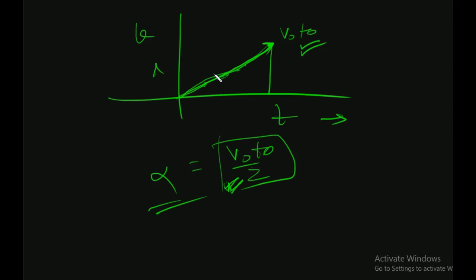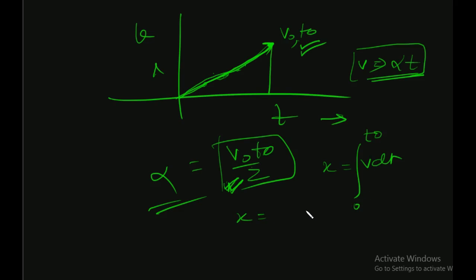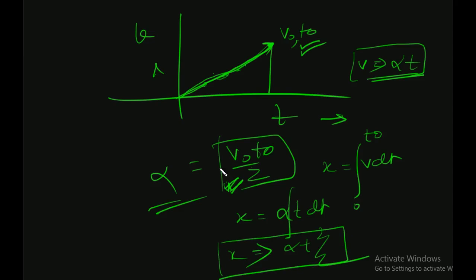So for minuscule distance, we can see that the relation between v and t, v can be alpha t, okay. This is v naught comma t naught. First of all, we have to obtain the relation between v and t. Now we can apply for x, integral of v dt. This is going from 0 to t, yes, but we need not take the limits right now. We should not take the limits because we are trying to draw a graph between x and t. So just normal integration will suffice, alpha t square by 2. So you see, this is the graph between x and t.